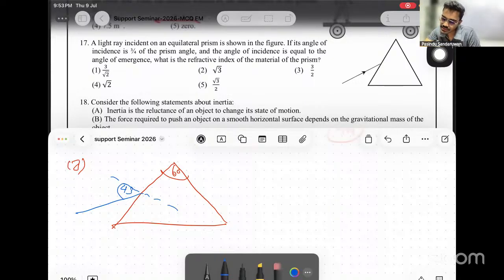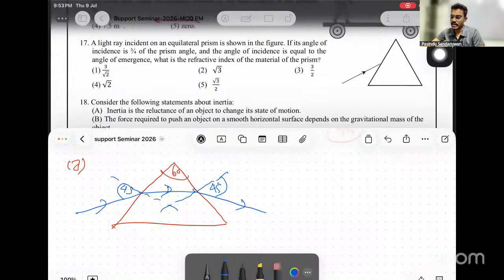And the angle of incidence is equal to the angle of emergence. What is the refractive index of the material of the prism? Angle of incidence equals angle of emergence means this is a symmetric diagram like this. And actually that is a minimum deviation. That is why the diagram is symmetric.